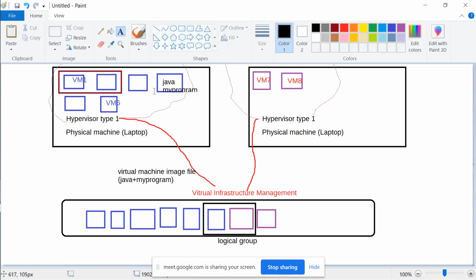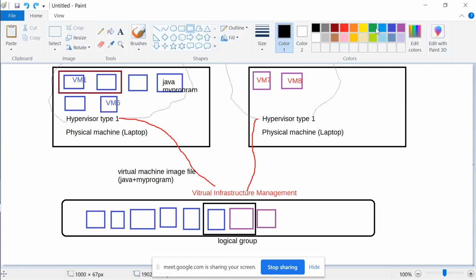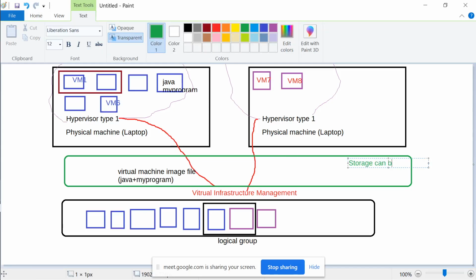So this file, where is it ideally stored? It is ultimately stored on a storage device, right? So you might have a storage device in between. Let's say there is a storage device over here. In fact, for all the files you can have a separate storage. The hypervisor can control the virtual machine image, but where it stores, that can be common, right? That can be a common place. Storage can be shared between physical machines. The moment you do this, you open up the door to every kind of possibility.